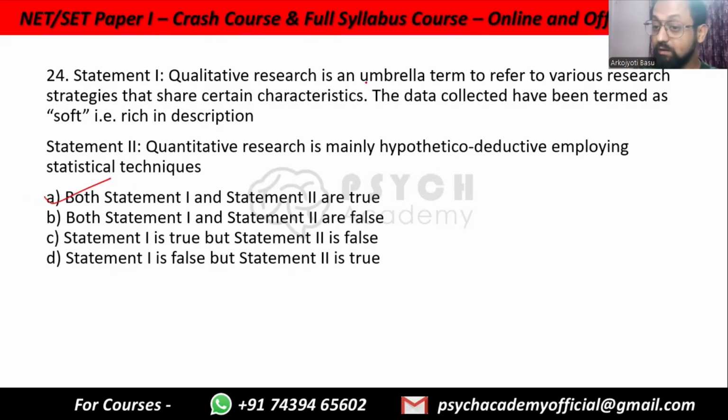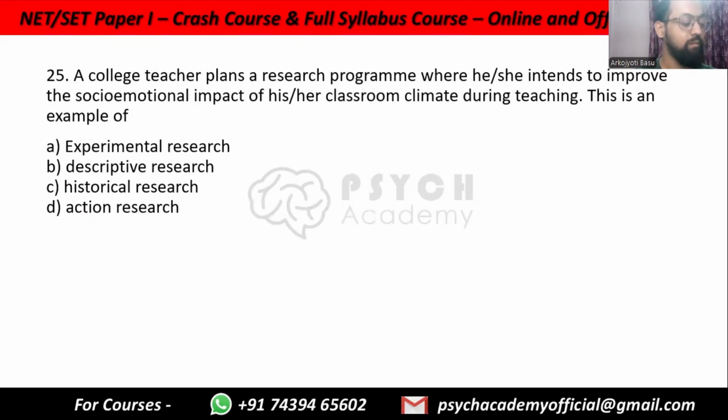It includes historical research, archival research, case study, ethnographic, grounded theory, phenomenology, narrative analysis, discourse analysis. Data collected is soft, that is rich in description, not numerical. Hypothetico-deductive means starting with a hypothesis, then collecting data and seeing if the hypothesis matches or not. Hence, this is also true.